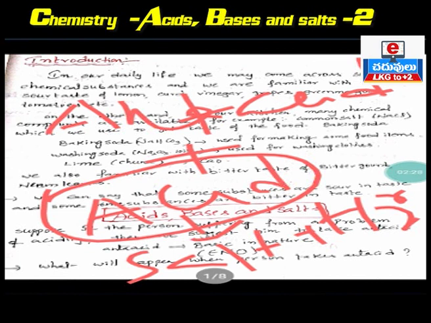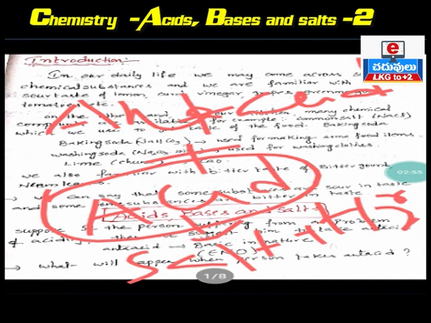So when any person is suffering with acidity problem, you suggest them to take antacid. Antacid is basic in nature and contains magnesium hydroxide. When we take antacid, it reacts with the acid produced in our stomach and gives temporary relief to the person. This we notice in our daily life.